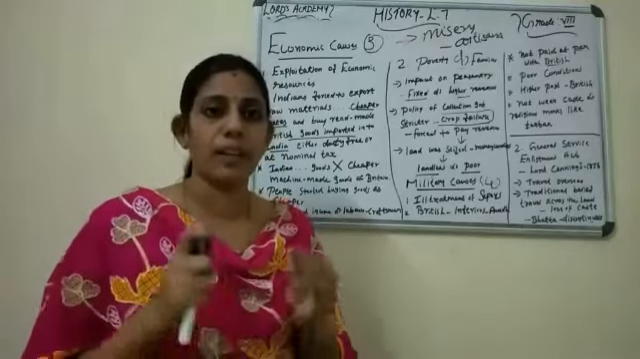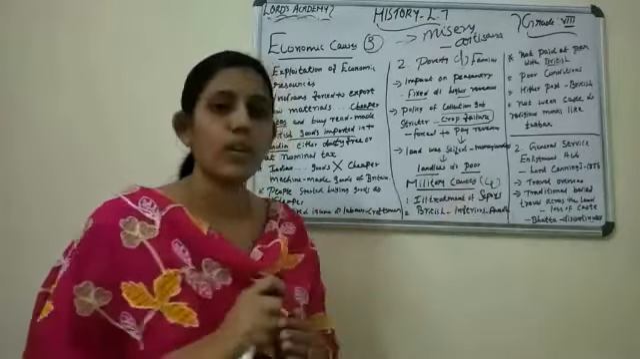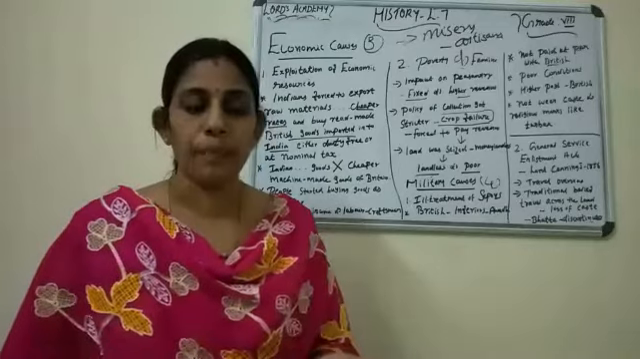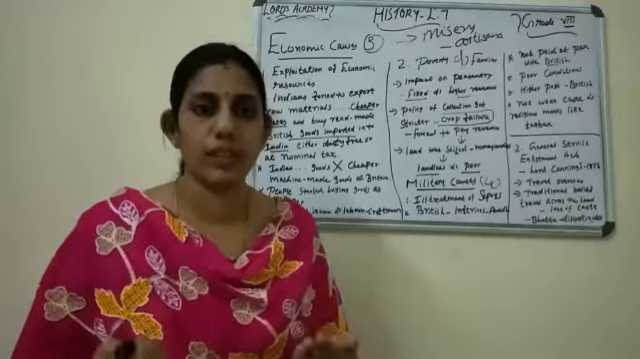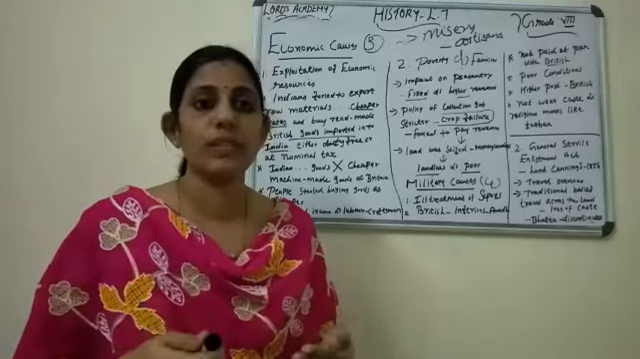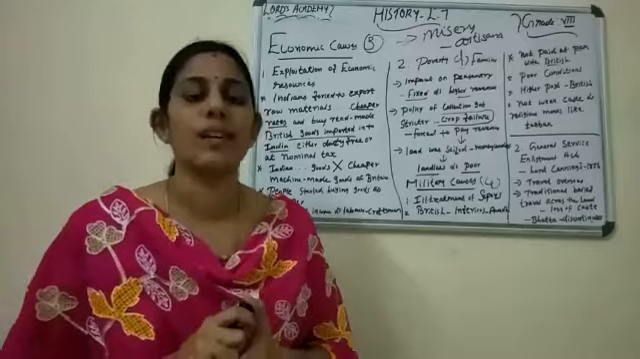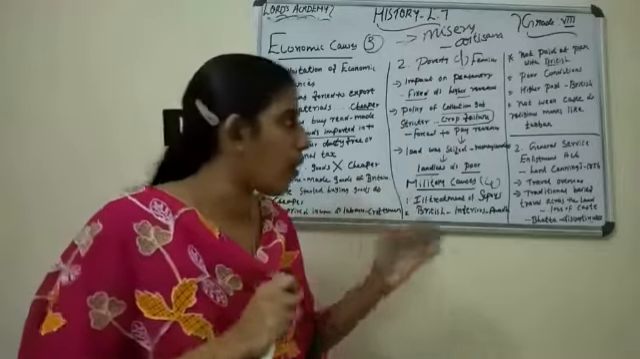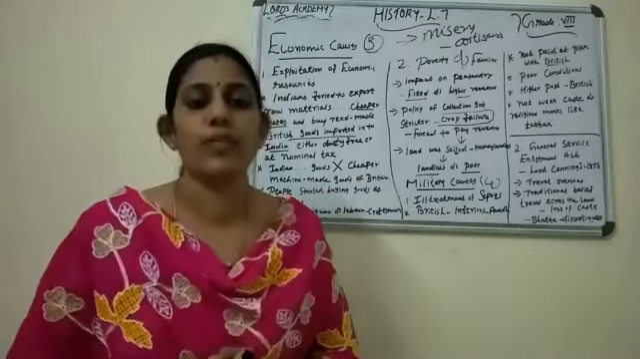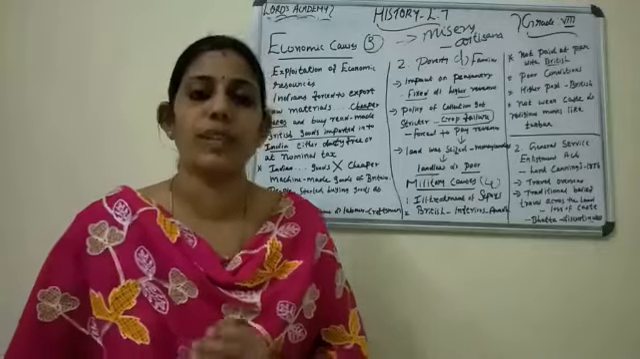But even with that betta, the Indians were not happy to do the foreign service. They were compelled to do it, and if they did foreign service, they got the extra payment, betta. But that was also discontinued. So these are all the causes for what? For the revolt of 1857.